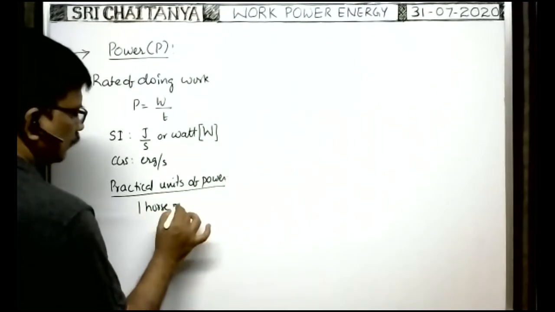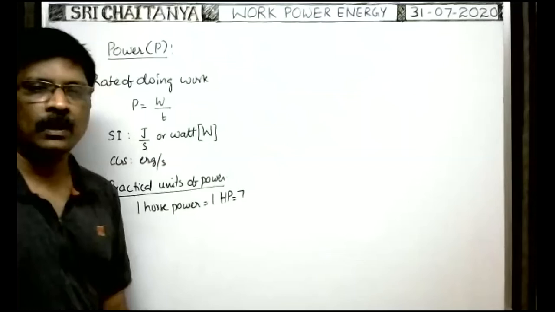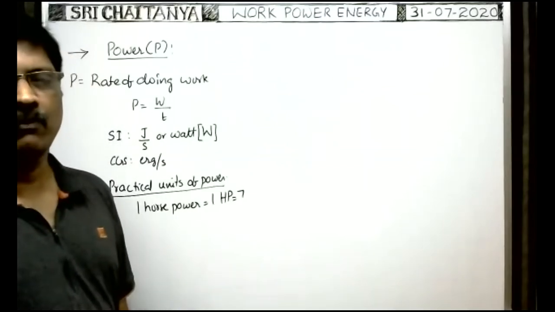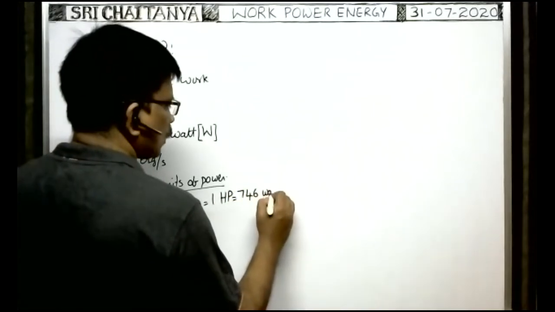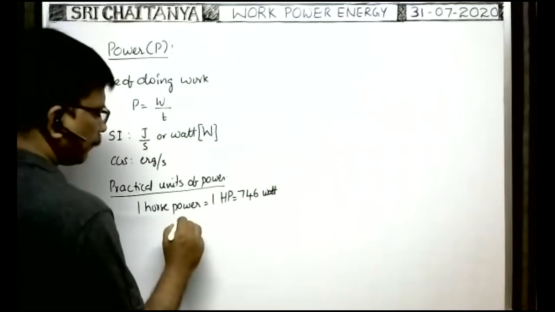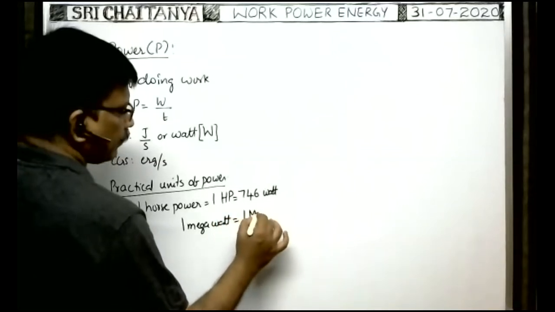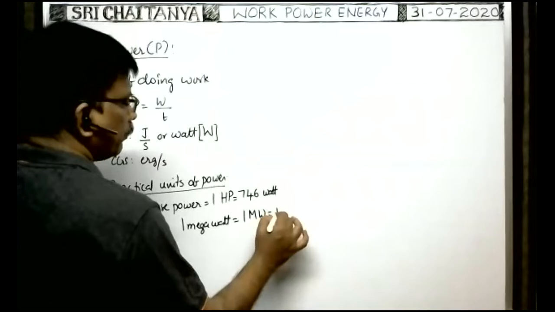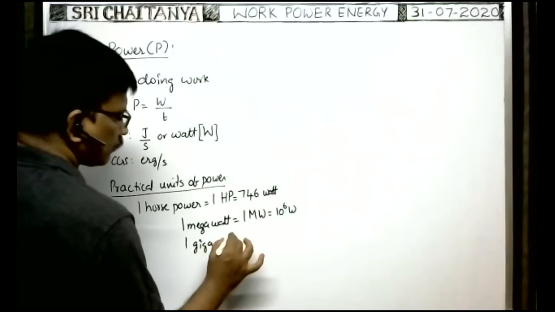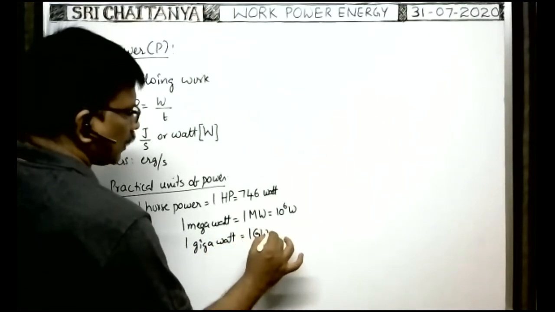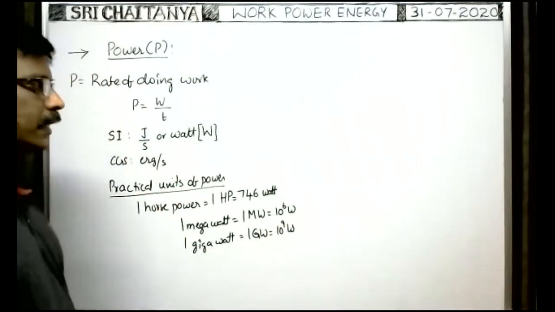Horsepower is represented with capital H, capital P. 1 horsepower is equal to how many watts? 1 horsepower is equal to 746 watt. Suppose 1 megawatt: mega has symbol capital M, so megawatt is equal to 10 to the power of 6 watt. 1 gigawatt is represented with capital GW; giga means 10 to the power of 9 watt. In this way, these are the practical units of power.